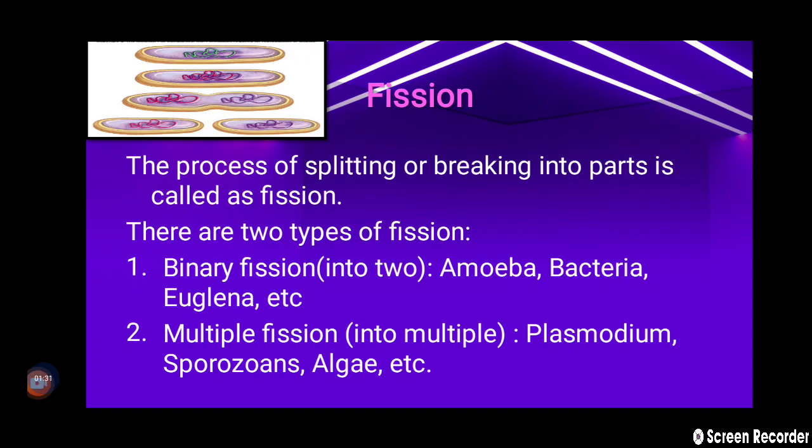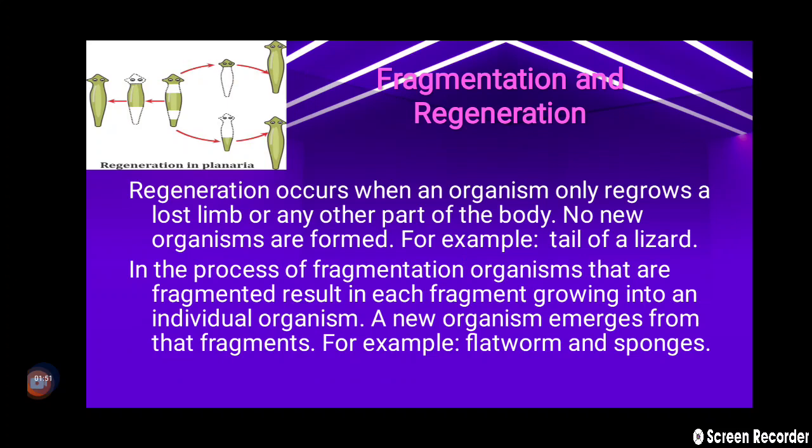But in multiple fission, it doesn't only split into two parts. It can be split into more than two parts. For example, plasmodium, sporozoans and algae, etc. The photograph or the diagram of the fission is given on the top. Next, the second type is fragmentation and regeneration. Don't get confused. Fragmentation and regeneration are totally different processes. Let's look at them.